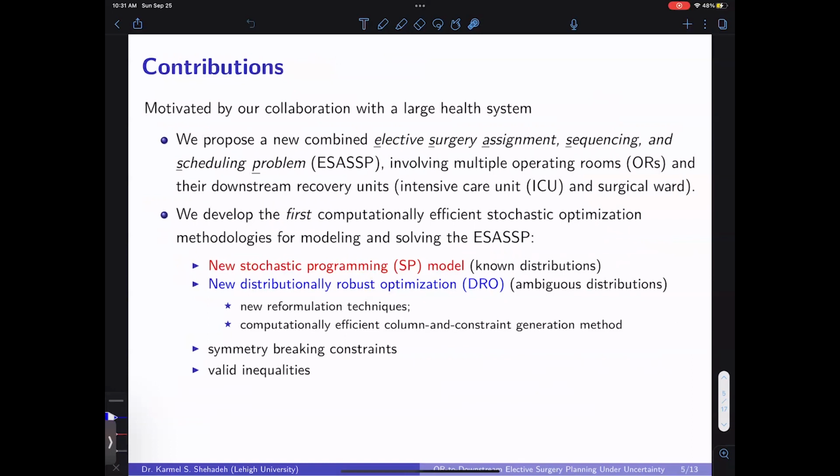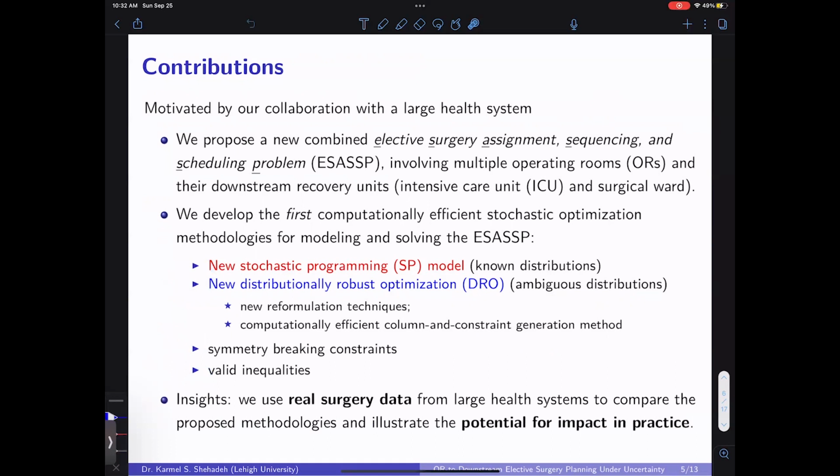To address this problem, we propose the first computationally efficient stochastic optimization model. I'm not going to go into the math because this is a flash talk, but we propose a new stochastic program to address problem instances where we know the distribution for uncertainty, and a new distributionally robust optimization model to address ambiguous distributions. We propose a new and innovative reformulation technique to turn this into a linear model, and also a column and constraint generation method to solve it. We also propose new symmetry breaking constraints and valid inequalities to improve the computational performance of both models.